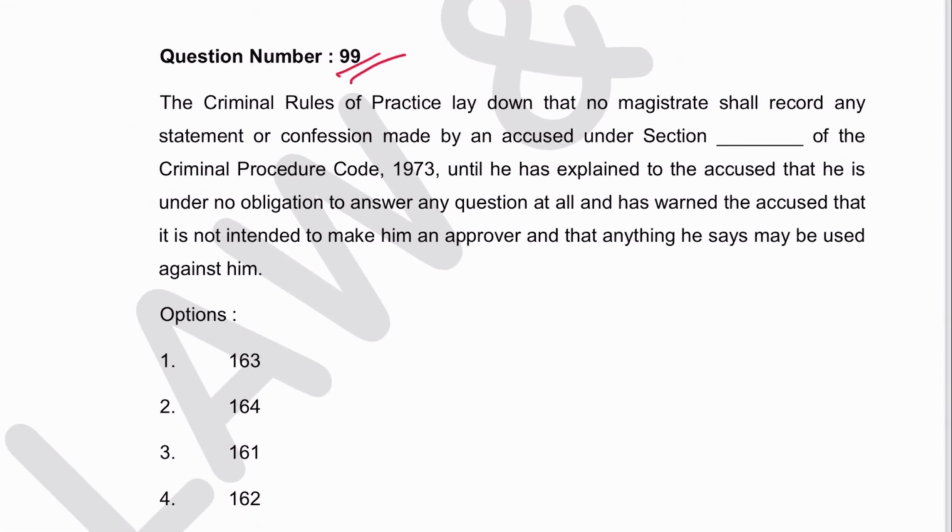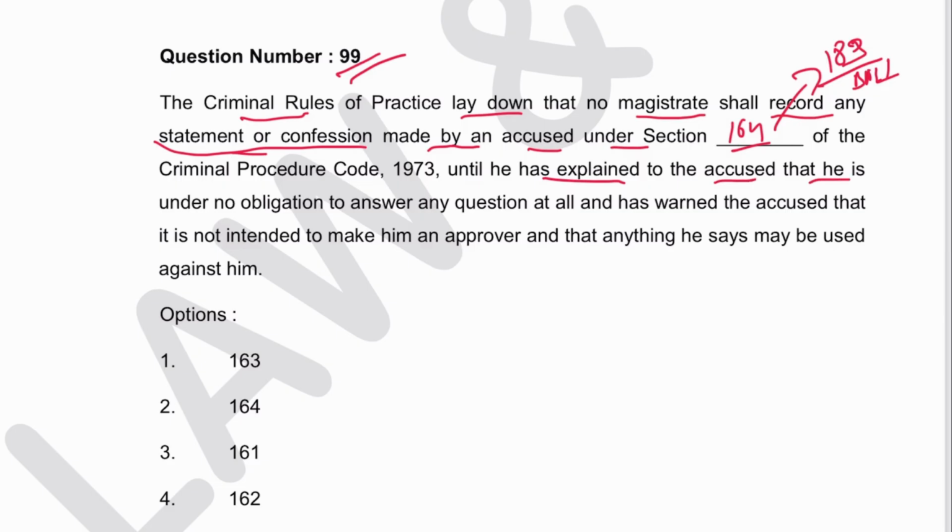Next, 99. The Criminal Rule of Practice laid down that no magistrate shall record any statement or confession made by an accused under Section 164 of CRPC. Statement and confession are where? In Section 164, obviously, which has now been changed to 183 in BNSS, until he explained to the accused that he is under no obligation to answer. So 2 is the answer.